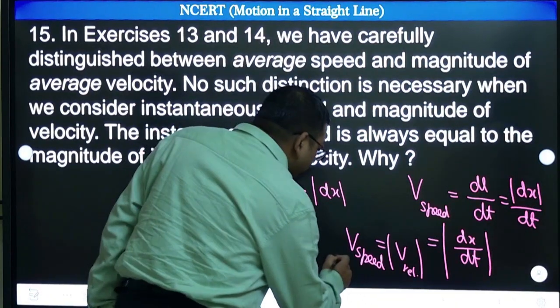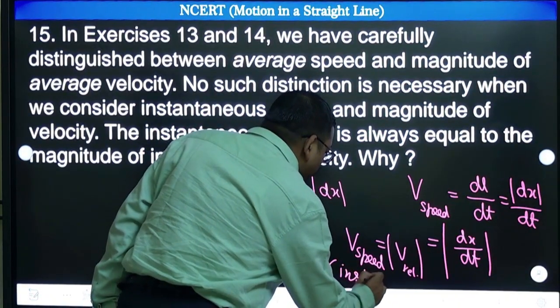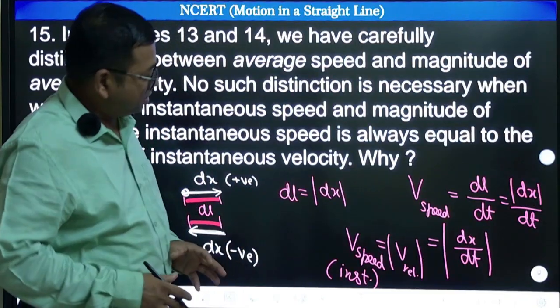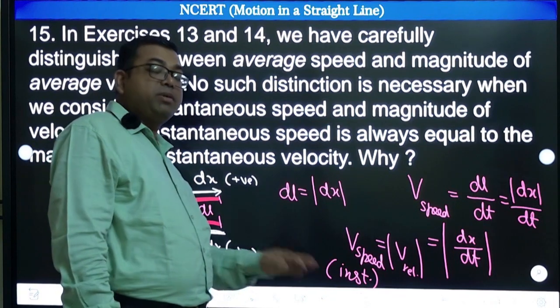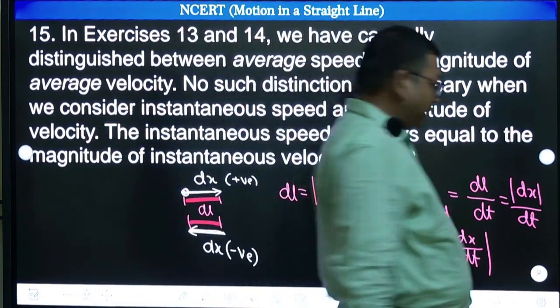Remember, these are instantaneous, we are talking only instantaneous, right? So instantaneously they must be equal, right? Fine, let us move to the next.